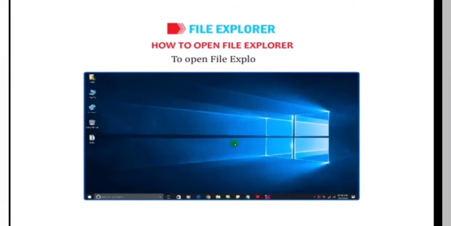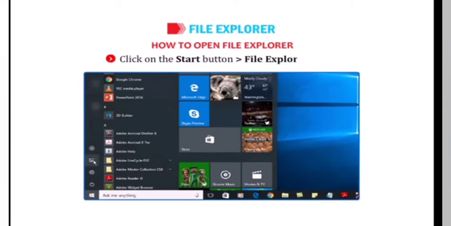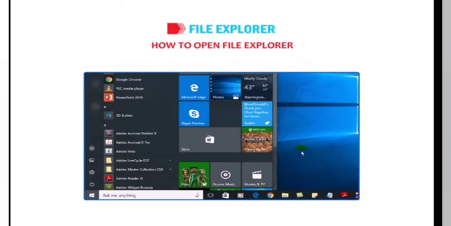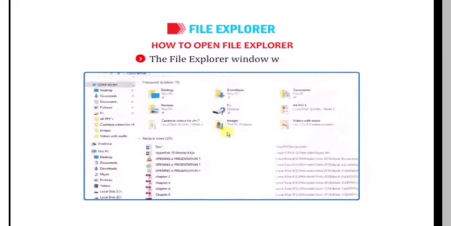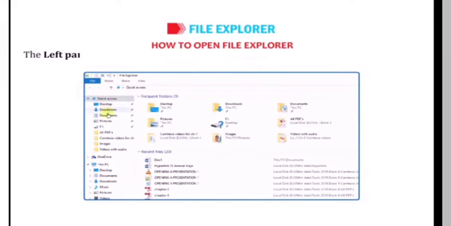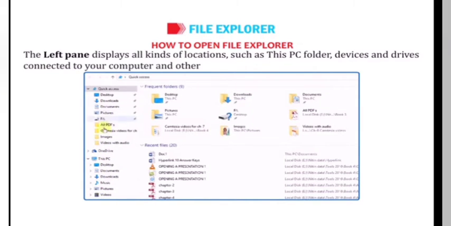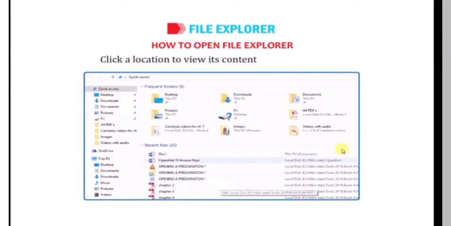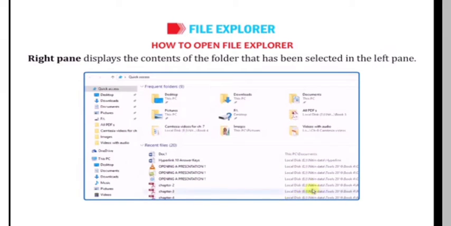To open the File Explorer, click on the Start button. Then go to File Explorer option, or press Windows key plus E. The File Explorer window will open. The left pane displays all kinds of locations such as this PC folder, devices and drives connected to your computer and other folders on your computer. Click a location to view its contents in the right pane. Right pane displays the contents of the folder that has been selected in the left pane.